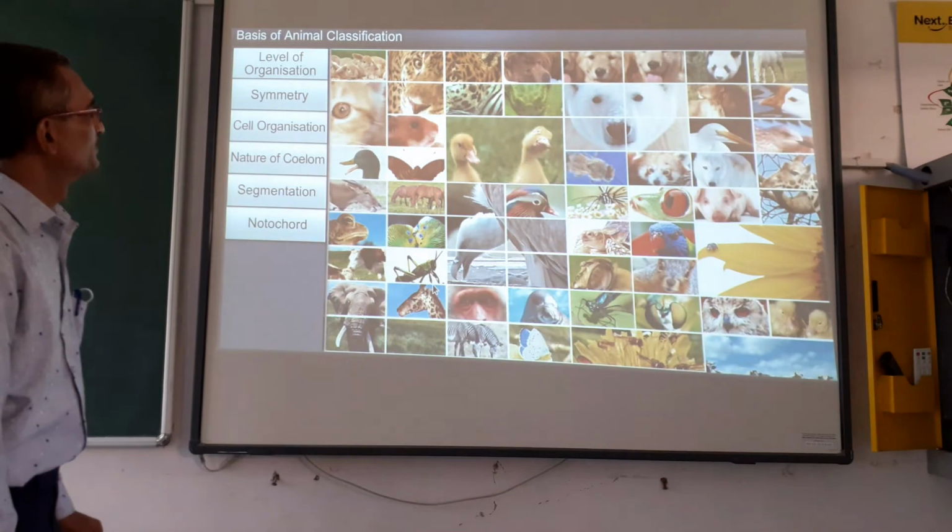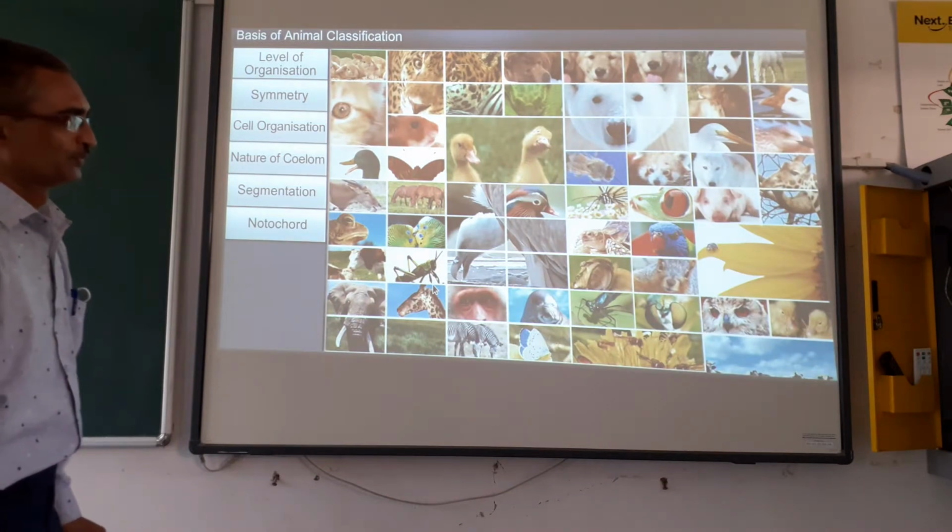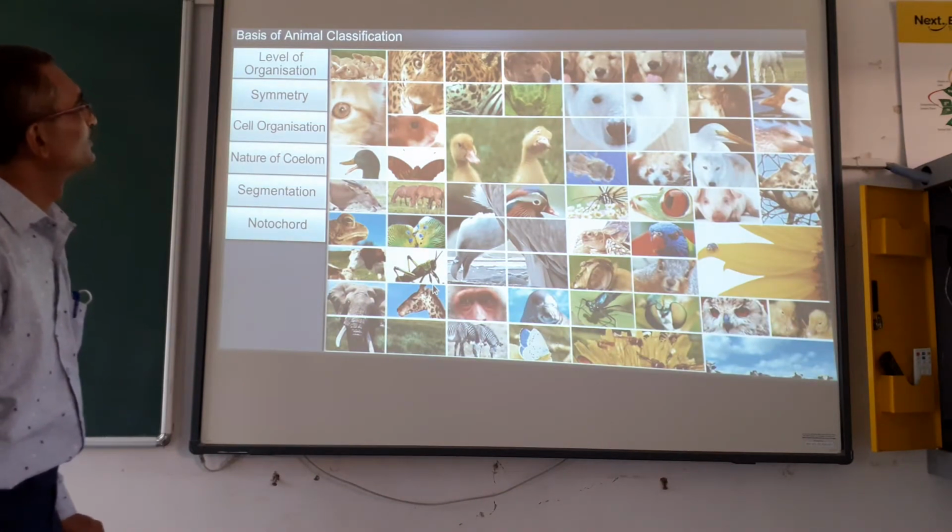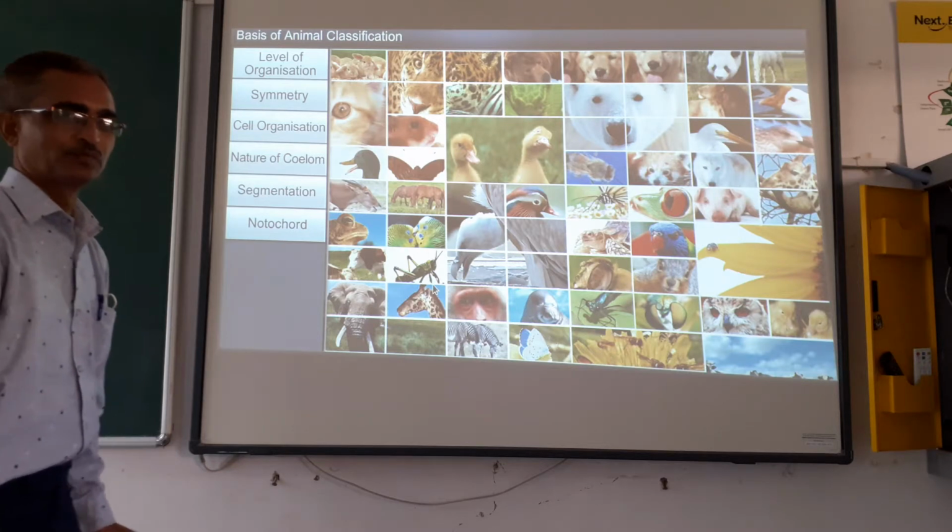Scientists have classified animals into various groups. Let's understand each of these basic fundamental features in detail.